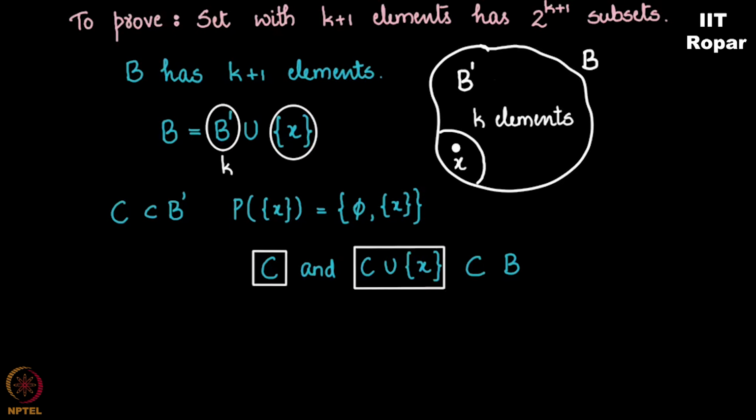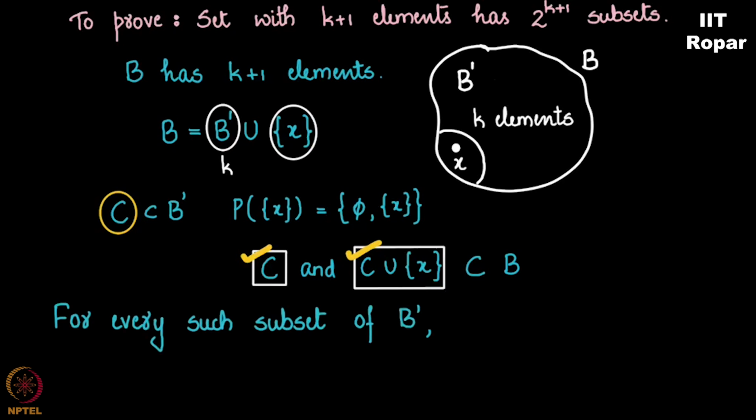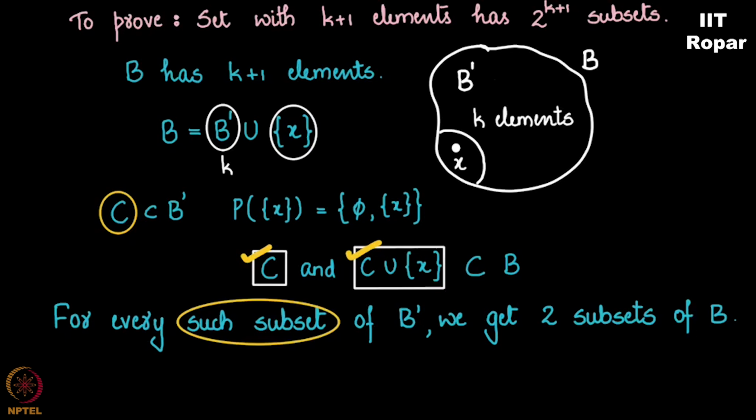This singleton set X. So, where did I initially start? I considered a subset of B dash and I ended up having two subsets of this set B. So, what can I conclude? For every such subset of B dash, C, T, S, whatever, for every such subset of B dash, I am going to end up having two subsets of B. Now, how many such subsets are there? 2 to the k.